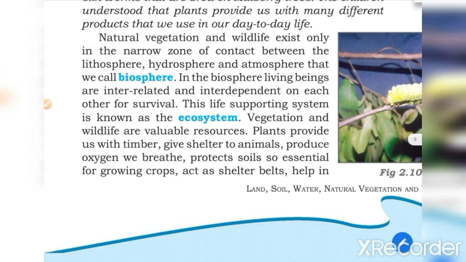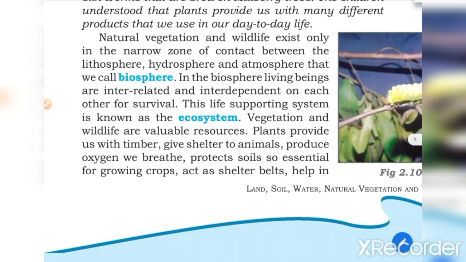Plants need animals, animals need plants. And in this way, a life supporting system is created, that is called the ecosystem. So the biosphere is a narrow zone where these three spheres make contact and form a very important life supporting system, the ecosystem.